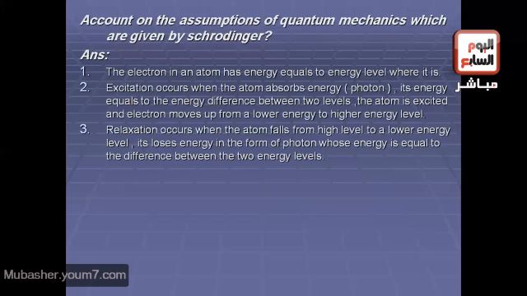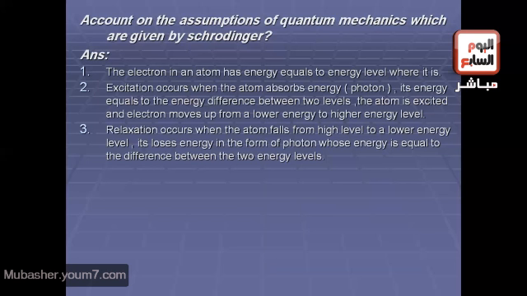In excitation, the atom gains an amount of energy, and this leads to the transfer of the electron from the lower level to the higher level, whereas in relaxation the atom loses this amount of energy in the form of a photon, and the electron transfers from the higher level to the lower level. So the two processes are inverse to each other.